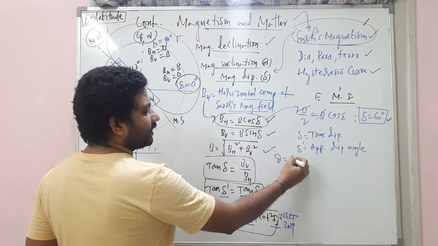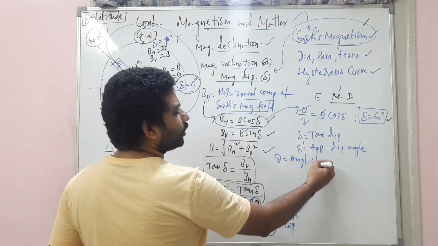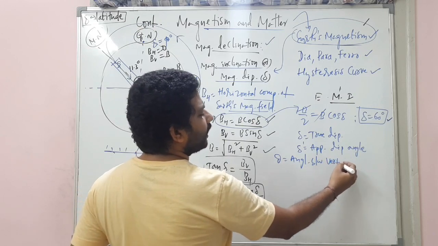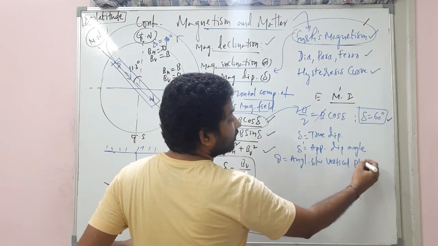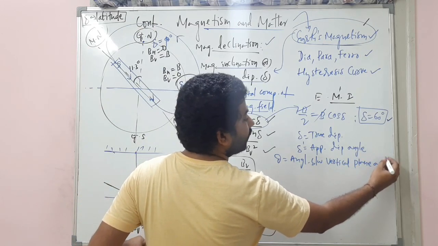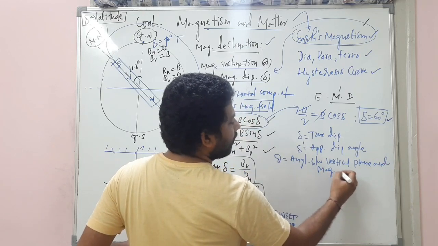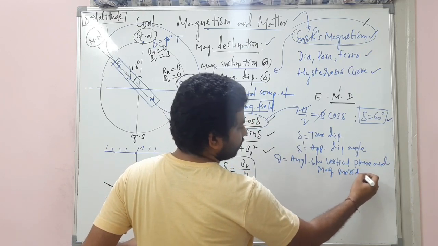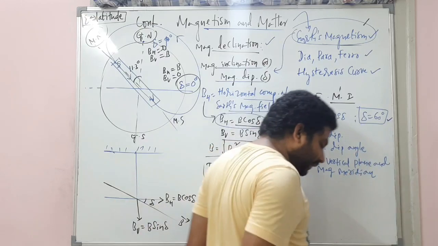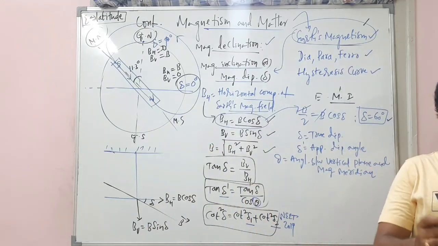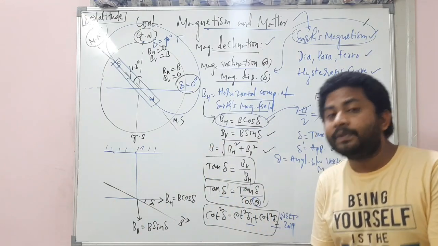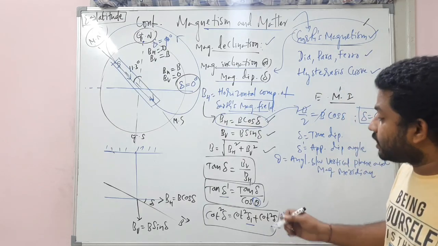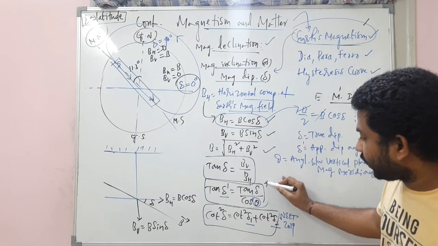Theta is the angle between the vertical plane and the magnetic meridian, my dear students. Okay, I hope you understand. Sometimes you can get a question from here.